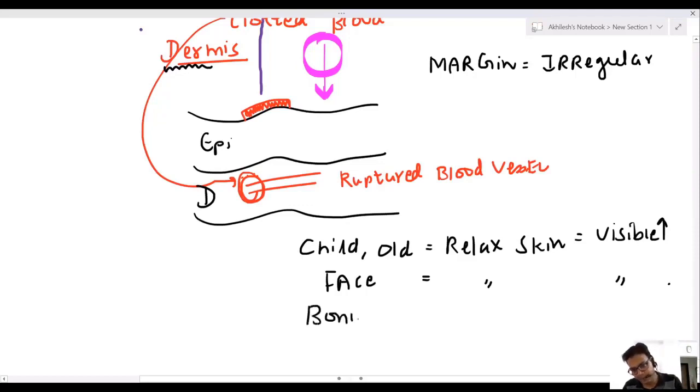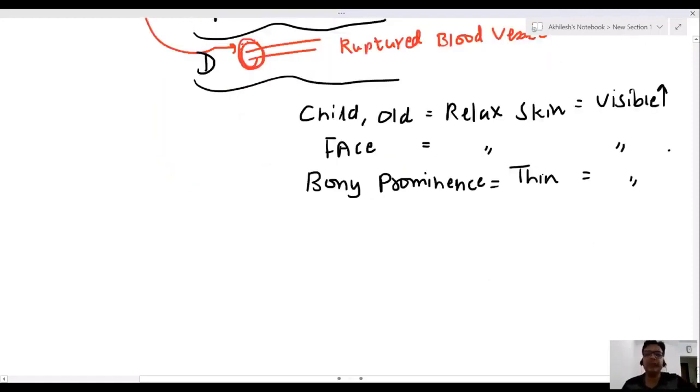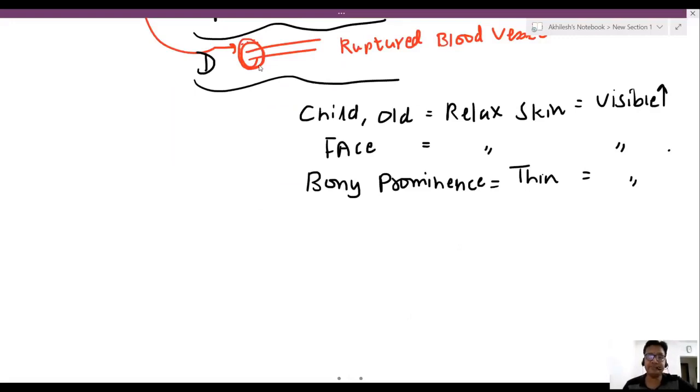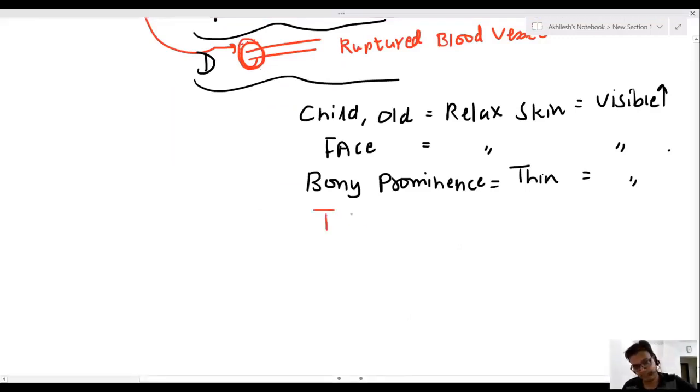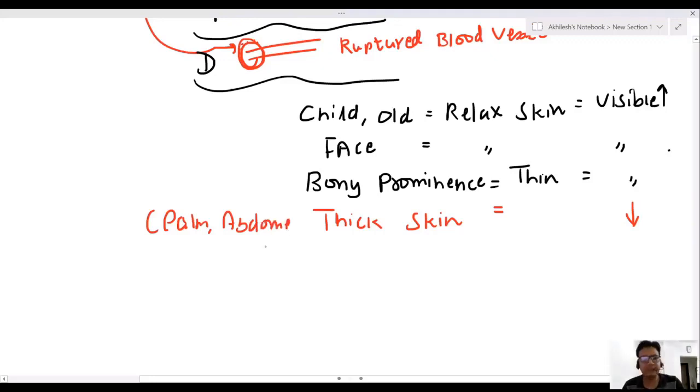In bony prominences we have thin skin, so again bruises are very easily visible. But sir, if you have thick skin, bruises are less visible, like palm and sole. Actually, in thick skin, because of skin thickness, bruises are less visible.